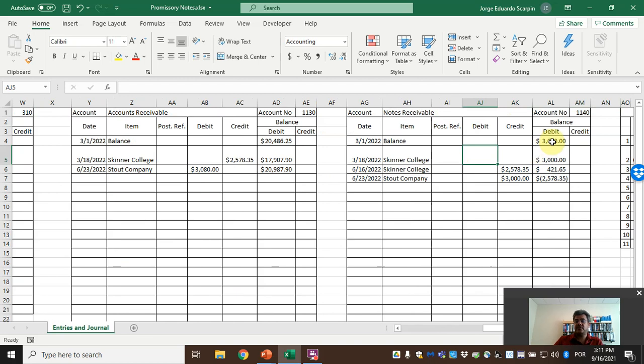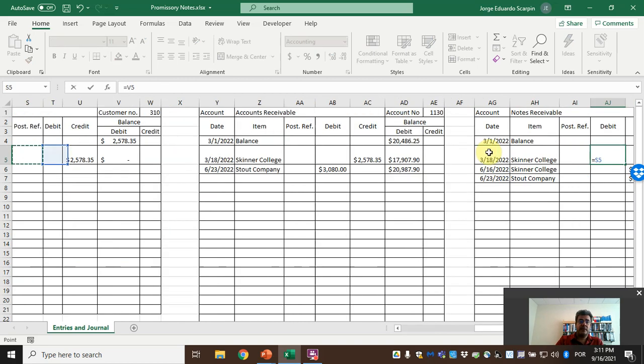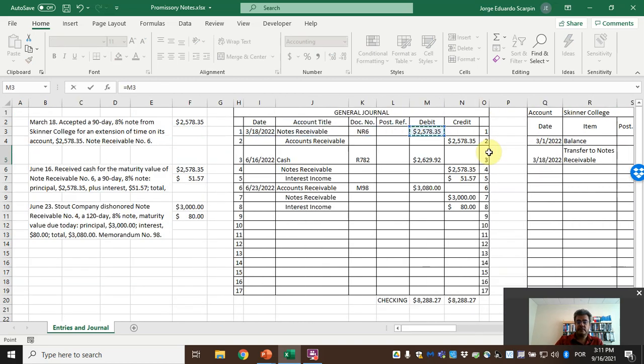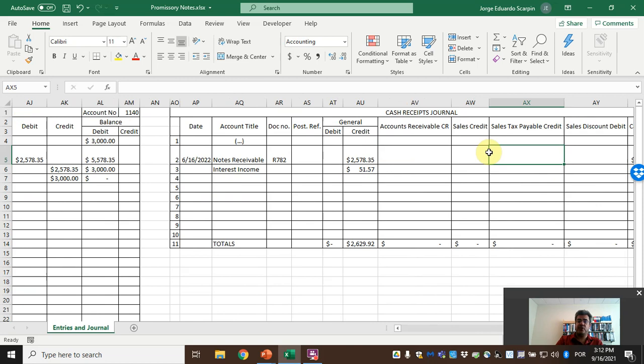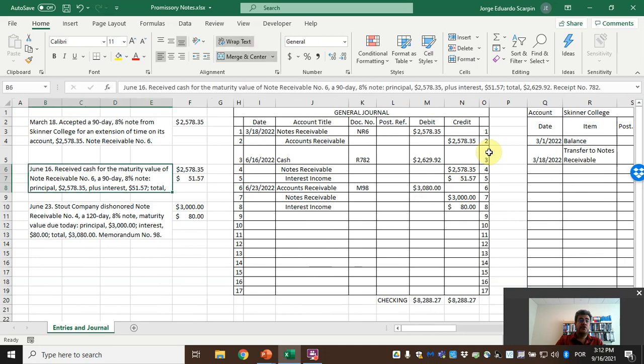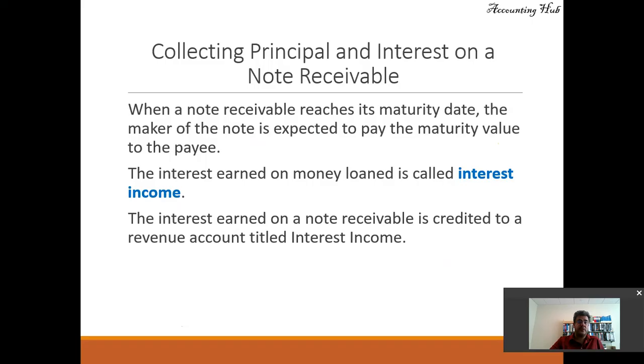So let's consider these notes receivable. Beginning balance of $3,000. We are adding this $2,000 here. So we are debiting it. And then nothing on cash receipts yet. However, June 16th, we receive it. So the company paid us. Received the cash from the maturity value of note receivable number 6, a 90 days, 8% note, principal $2,578 plus interest $51.57. So the math for this one,